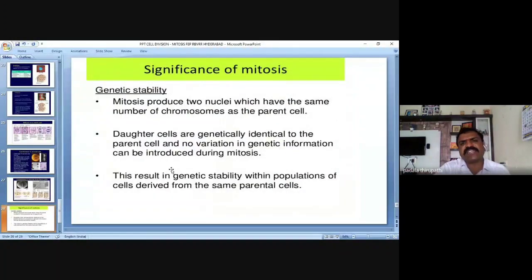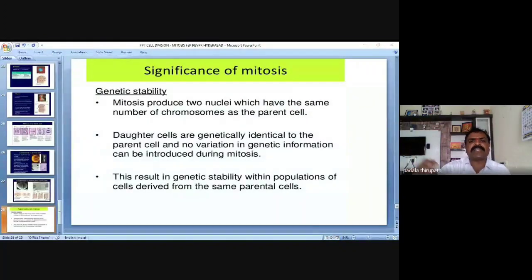So what is the significance of this mitosis? What is the importance of this mitosis? Very, very important, my dear friends. Genetic stability is most important. So mitosis produces two nuclei which have the same number of chromosomes as the parent cell or mother cell.